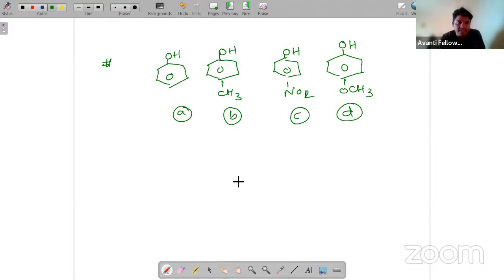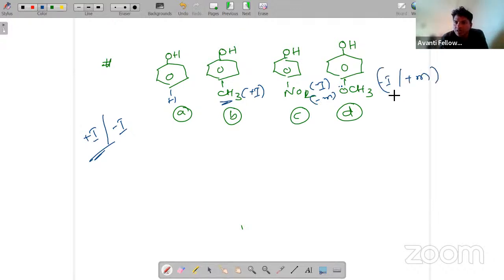To determine the acidic strength, you have to know what are plus I groups or minus I groups. Here hydrogen is present, so neutral, there is nothing. CH3 is a plus I group. NO2 is a minus I group and minus M group also. And OCH3 is minus I, but here it is also a plus M group. So due to the domination of plus M, they will donate electrons, and the electron cloud between them will increase. So we can clearly say from this, first C because of the minus I group, and then A, then B, then D.